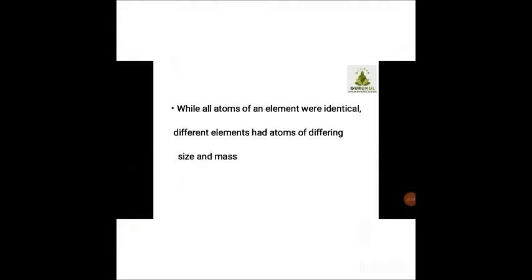Then, while all atoms of an element were identical, different elements had atoms of differing size and mass. Even though the atomic structure is the same, elements may be identical, but there will be a difference in the size and mass of the atom. The size and mass of an atom may differ for different elements.